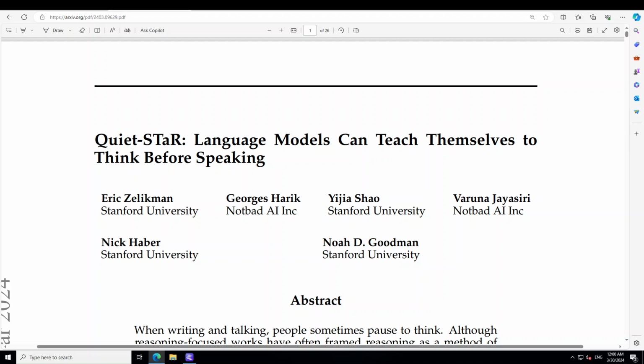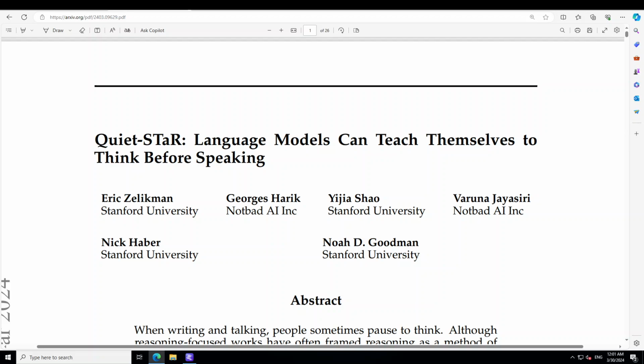And this addresses a lot of challenges, including the computational cost of generating continuations and the fact that the language model does not initially know how to generate or use internal thoughts. Also, it addresses the need to predict beyond individual next tokens. And that is where they have proposed a token-wise parallel sampling algorithm using learnable tokens indicating a thought's start and end, and an extended teacher-forcing technique.